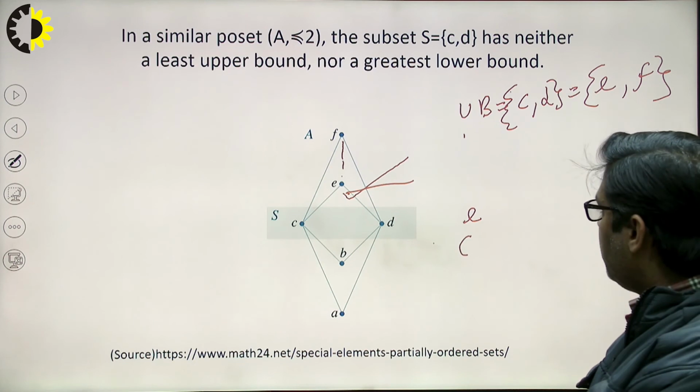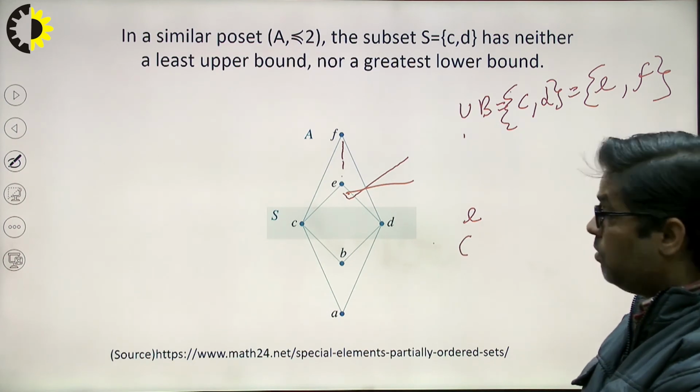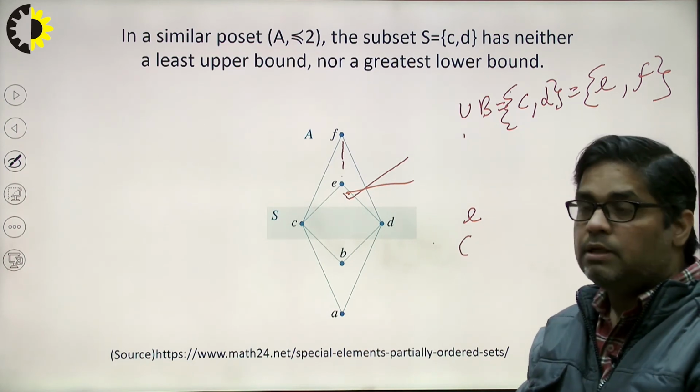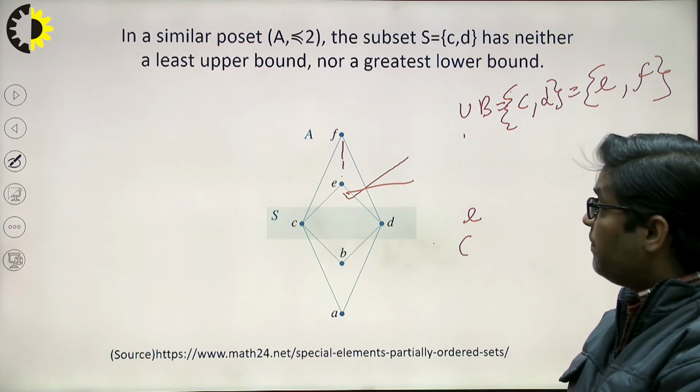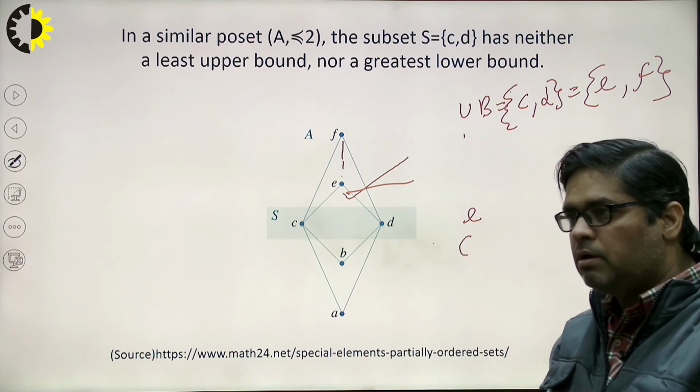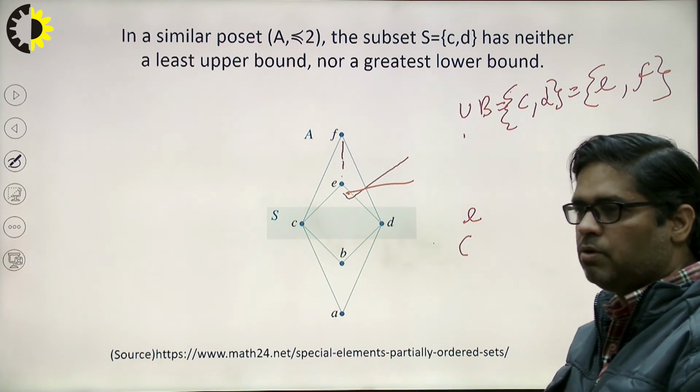One of the important things that I would like to discuss about the greatest lower bound and least upper bound is that if I talk about the lower bound, then there may be a number of elements in the answer.